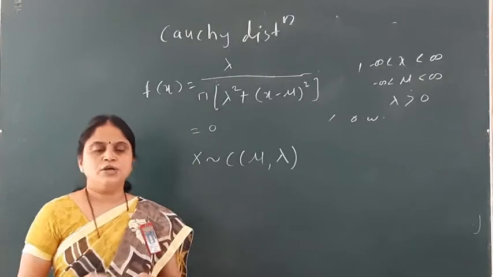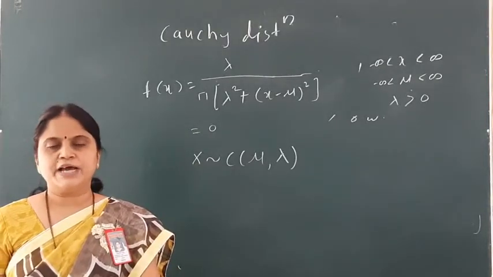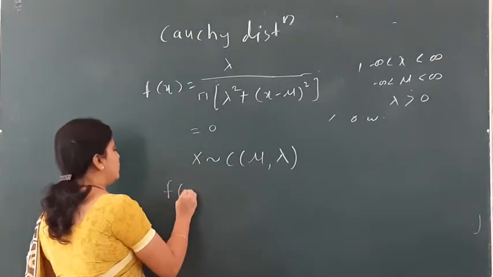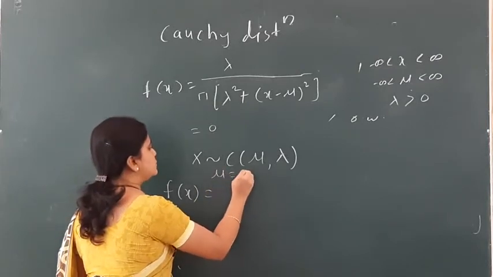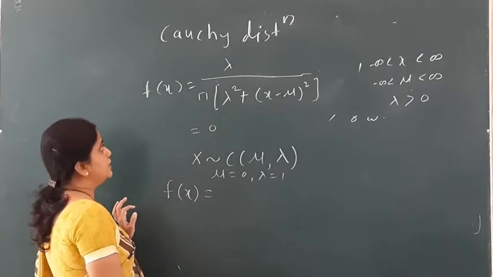Now if I put the value of mu as 0 and lambda equal to 1, then we get a standard Cauchy distribution. So you can put the values: mu is equal to 0 and lambda is equal to 1. So what is f(x) over here? Can anybody tell me?